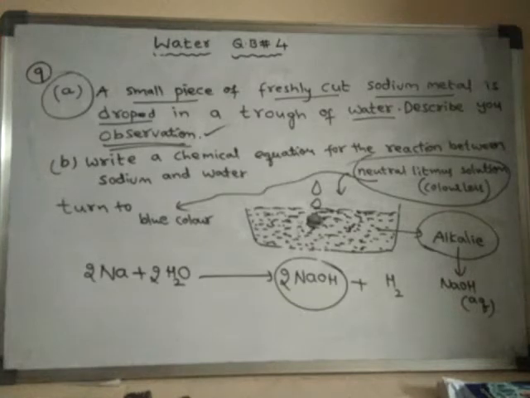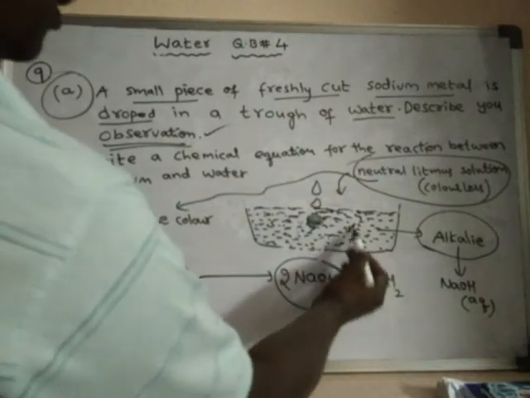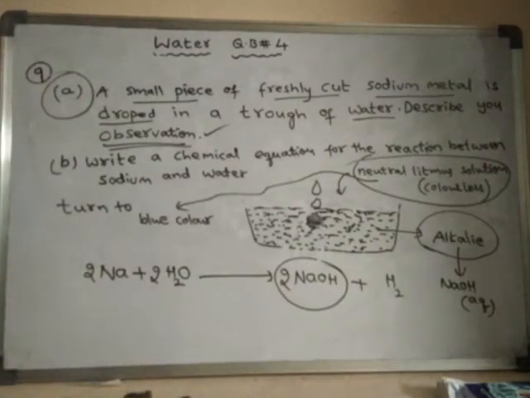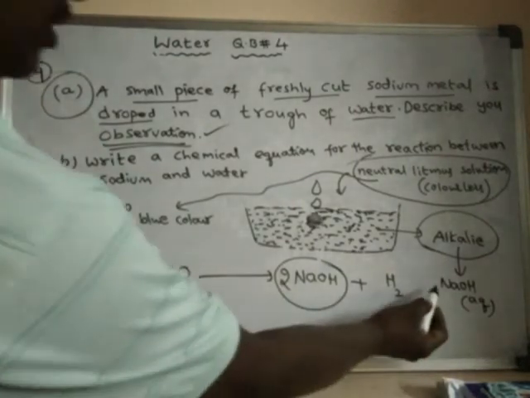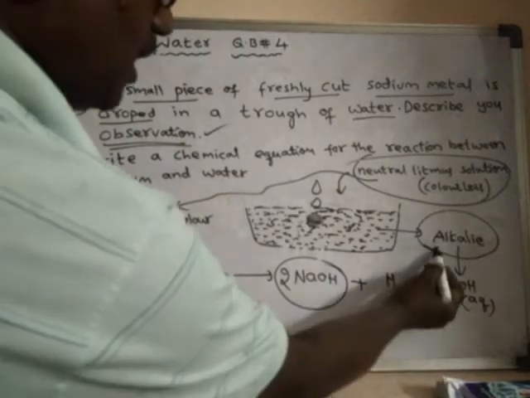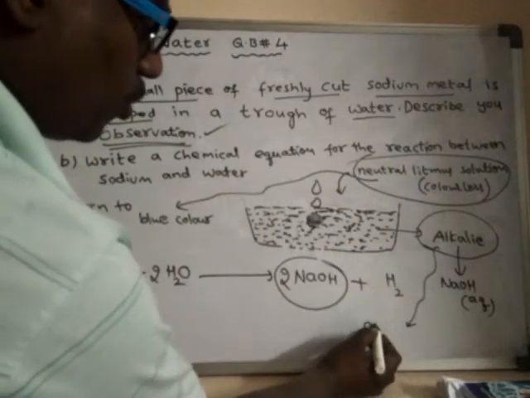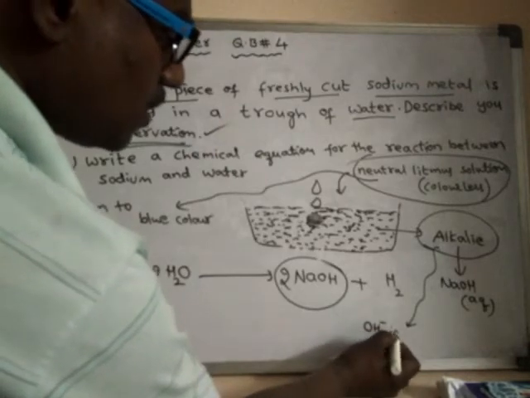It is because the solution contains what? The solution contains alkali, that means sodium hydroxide. Sodium hydroxide is an alkali. Generally any substance if it is an alkali, it contains OH minus ions.